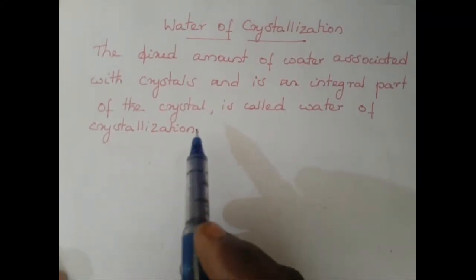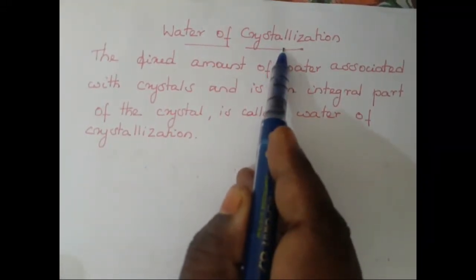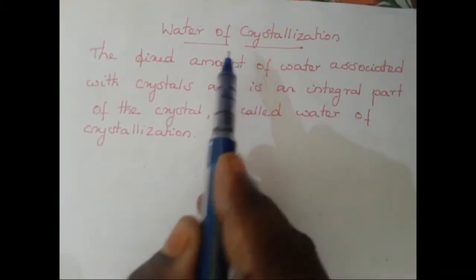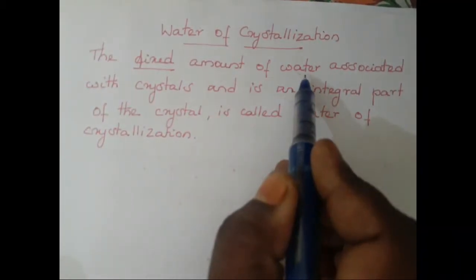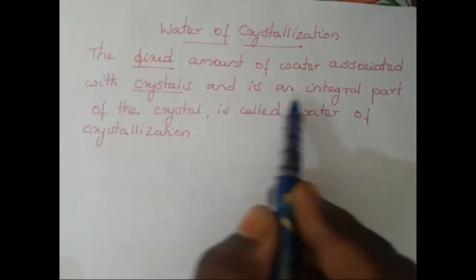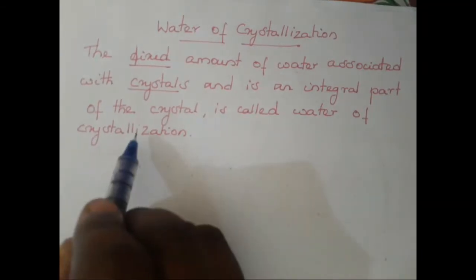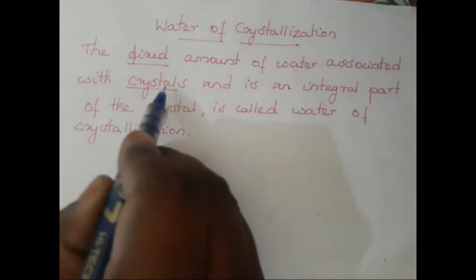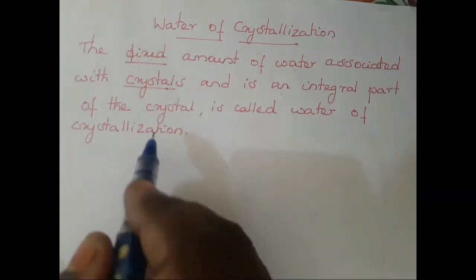Good morning, children. Today we are going to see about water of crystallization. First, let us see the definition for this. The fixed amount of water associated with crystals and is an integral part of the crystal is called water of crystallization. Am I right? First, let us see what is meant by crystal and then we come again to this definition.